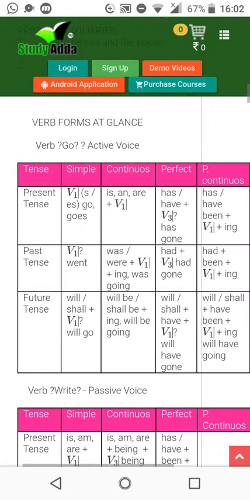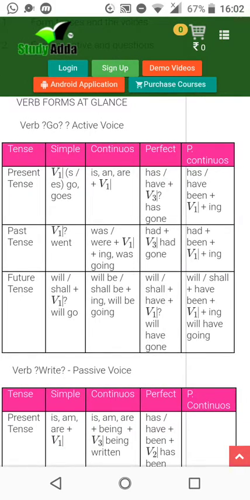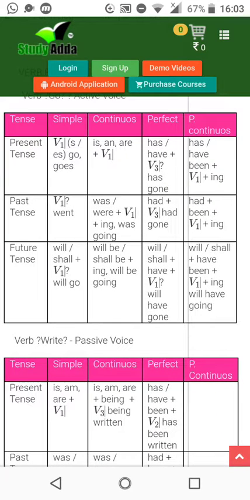Now with past tense: went, was, were, had gone, had been. Perfect is had, and this is had been. Children, in continuous, ing will be definitely put up. Okay, that is of prime importance. Ing will be surely put up. Now future tense: will, shall, will be, will, shall.